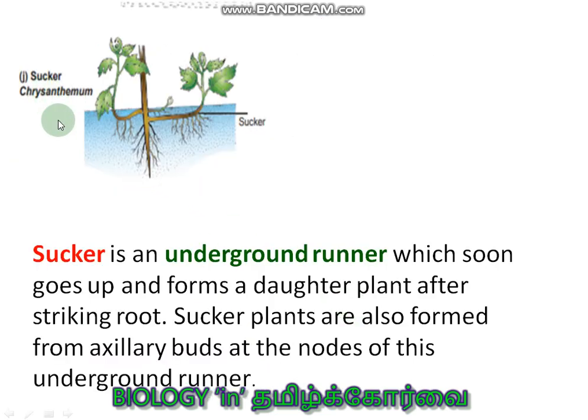And this is the sucker. A sucker is an underground runner. It actually originates from the axillary bud of the underground stem, maybe from the first node. From there the axillary bud starts producing a new branch. Okay, and it grows obliquely and comes out of the soil and produces a new plant, and it also produces roots. If you cut it here, it produces a new plant.